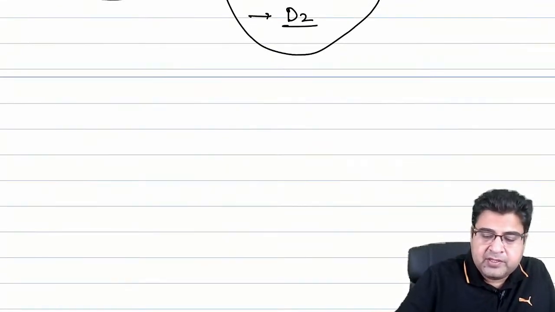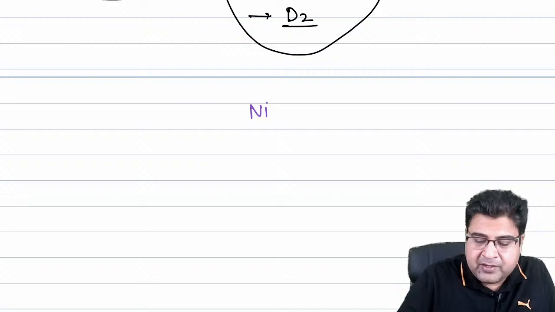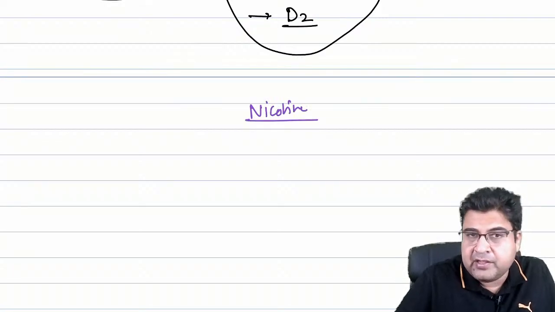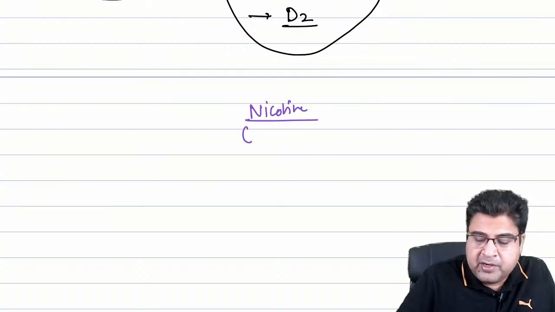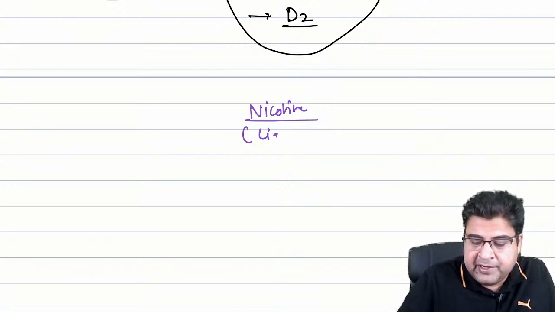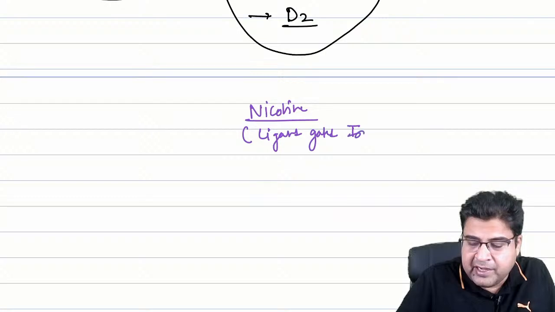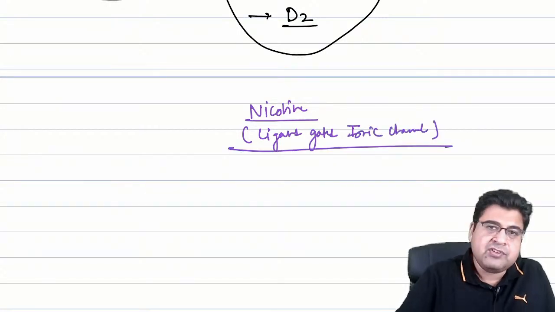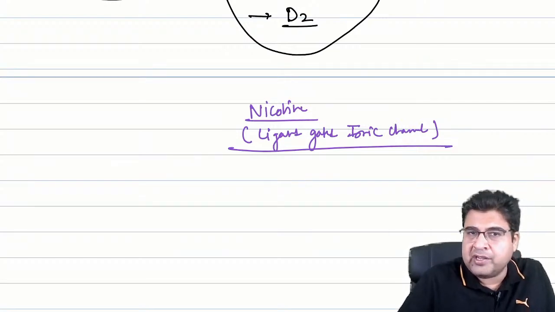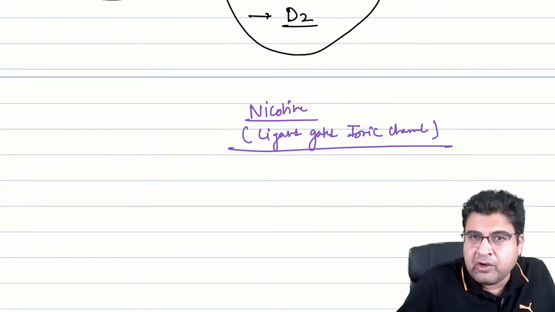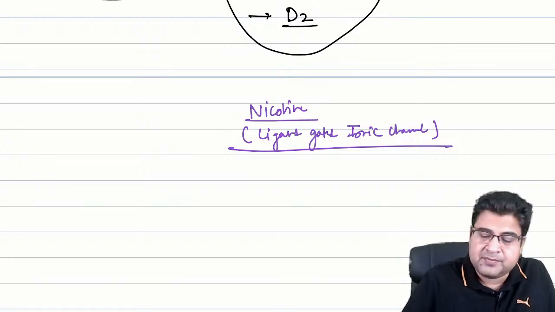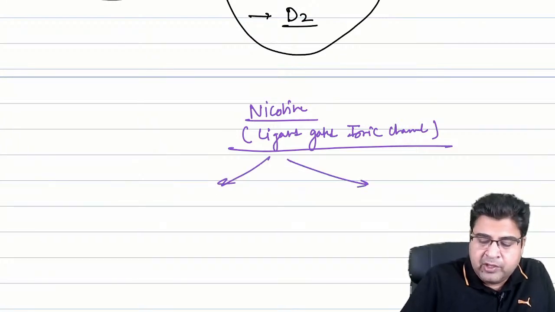Now, apart from this, guys, one more receptor which is given over here is the nicotine receptor. Now, please remember, the nicotine receptor is a type of ligand-gated ionic channel. This is not a receptor associated with a secondary messenger. It is a ligand-gated ionic channel, so this is a type of ionic channel. This receptor does not require any G protein. This is only involved with movement of the ions. So this nicotine receptor can be of two types.